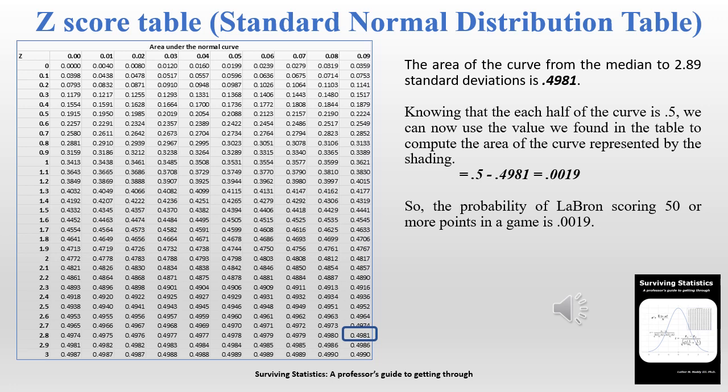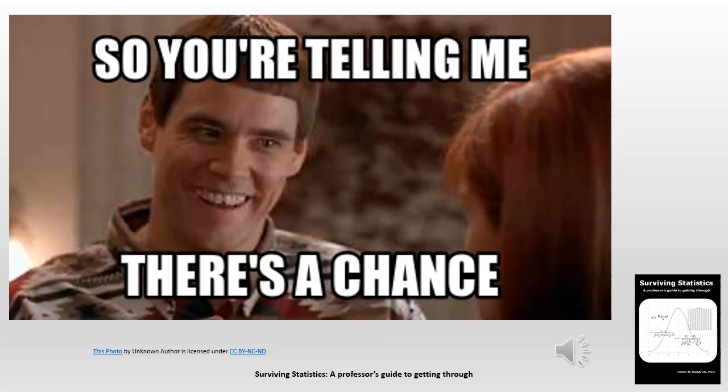Remember, half of the curve is below the mean and half of the curve is above the mean, and we're just looking for a tiny little area with the z-score of 2.89 and beyond. So 0.5 minus 0.4981 equates to 0.0019. So the probability of LeBron James scoring 50 or more points per game is, according to our calculations, 0.0019. So yes, indeed, there is a chance that LeBron James will score 50 or more points in any one given NBA game. Not a large chance, but there is indeed a chance.